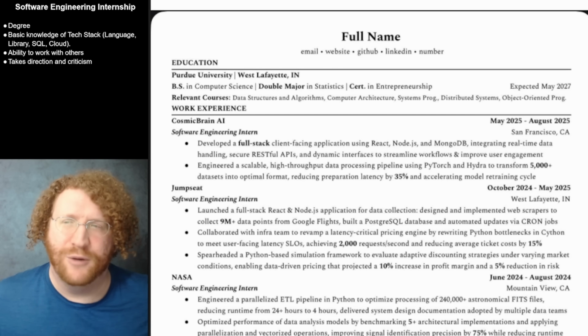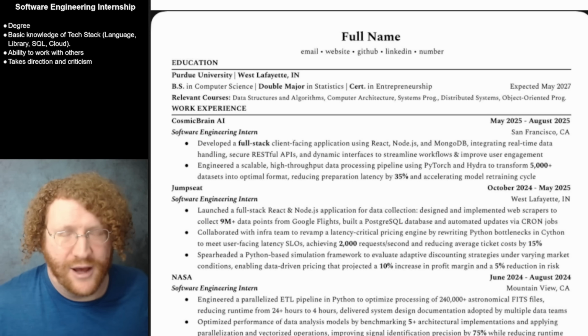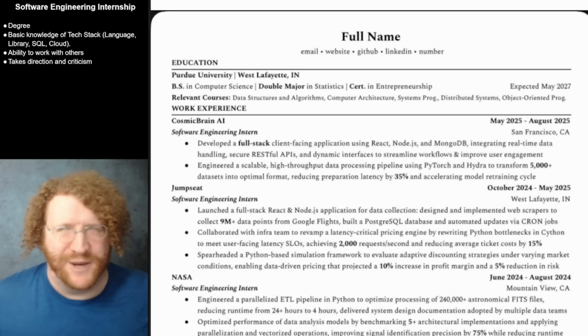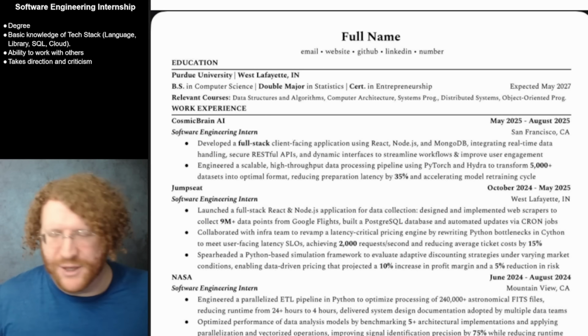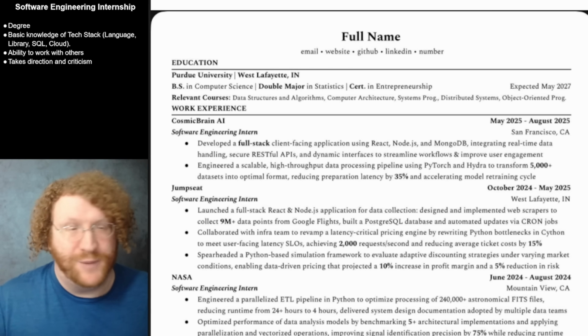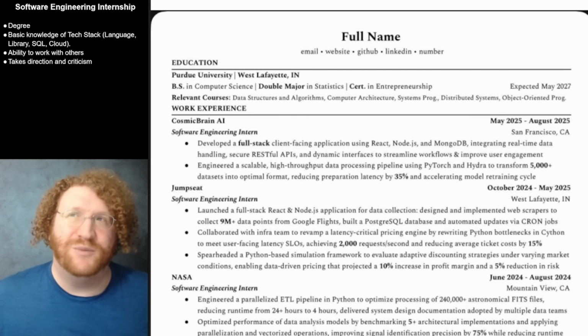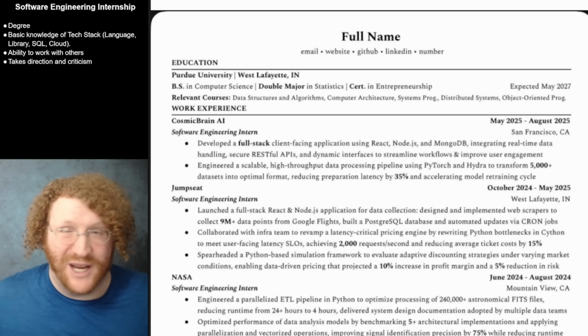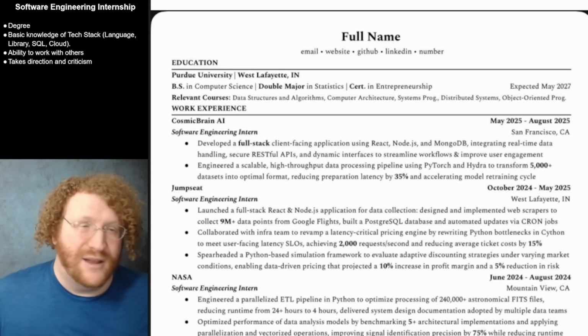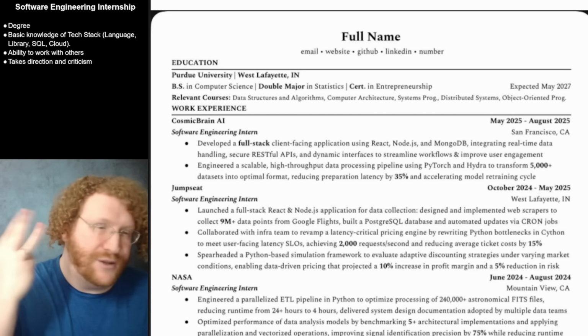The formatting is weird because they sent this to me as a JPEG. There's a lot of questions about, should you use an image file, or should you use Word, or should you use PDF? And the answer to that, with your resume, is it doesn't matter. Word, PDF, Google Docs, they actually all work. They're fine. As long as it's those three, you're good.